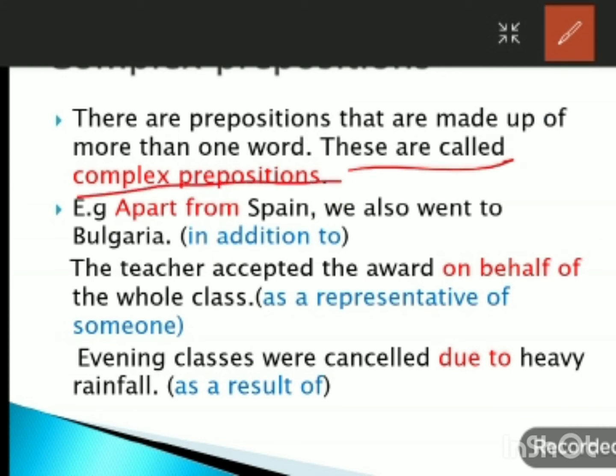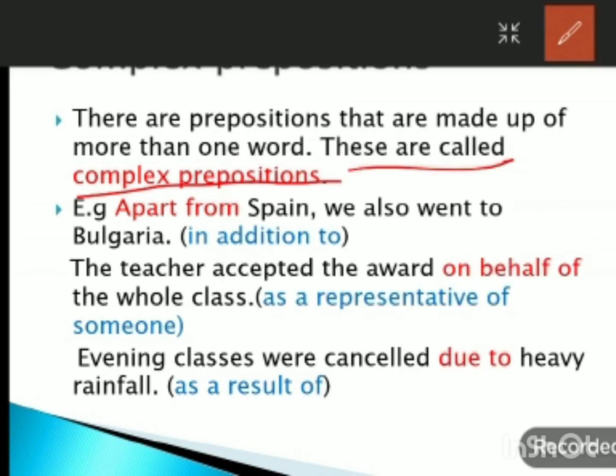There are 2-word complex prepositions, like apart from, according to, ahead of, along with, due to, because of, and 3-word complex prepositions like on account of, in favor of, by means of, in terms of. Okay. Let's see some examples.